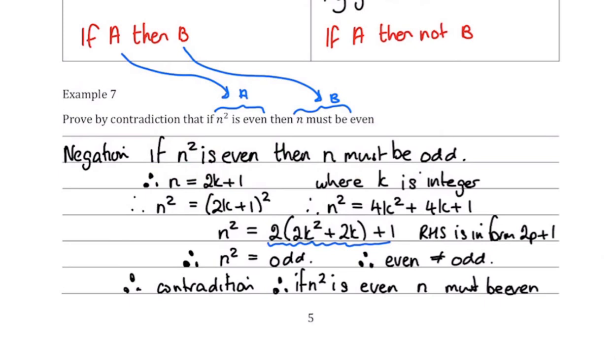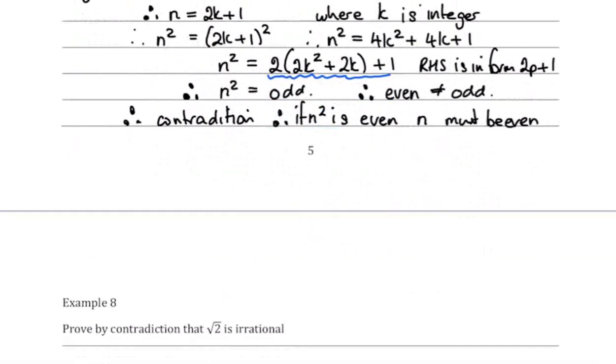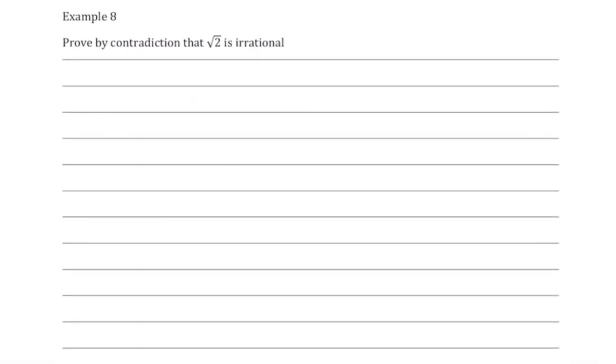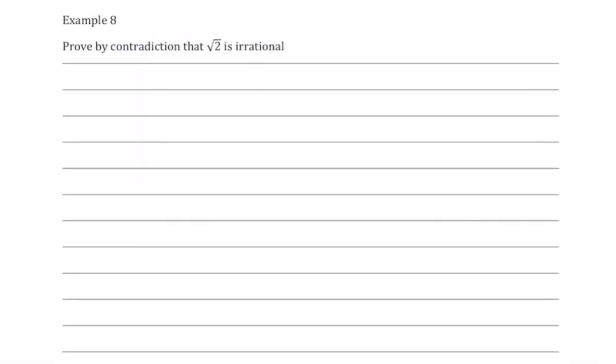Now, we're going to go through two of the most important proofs that you could have for contradiction. So let's have a little look at this example 8. This one is quite a well-known proof, and it's one that examiners do like, or ones very similar. It says, prove by contradiction that root 2 is irrational. So for my negation, I'm going to assume that root 2 is rational.